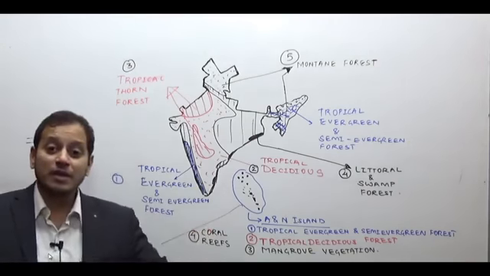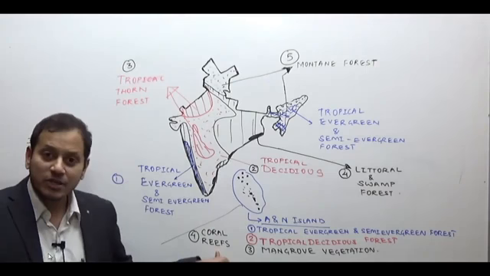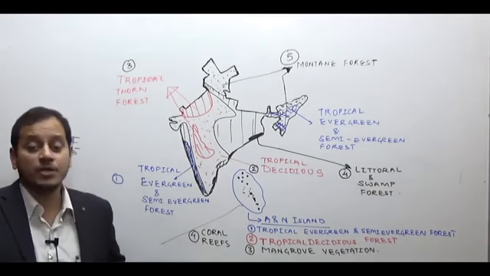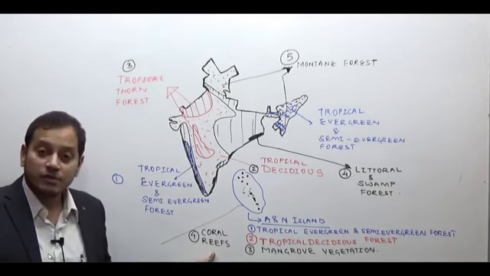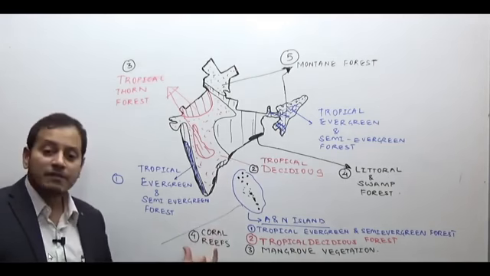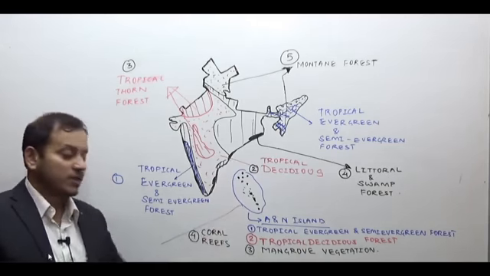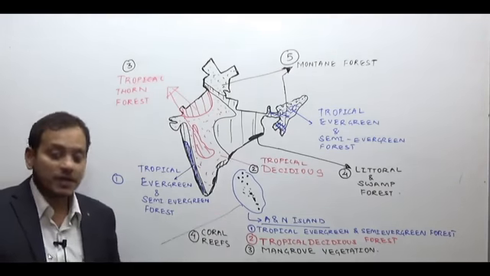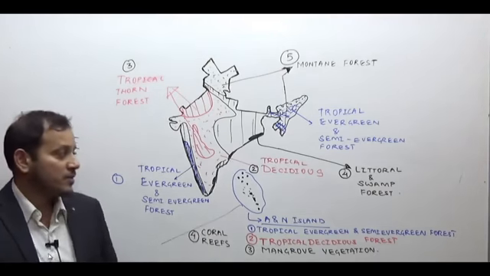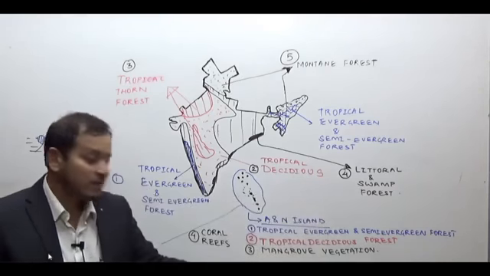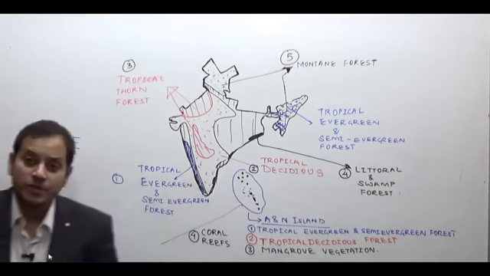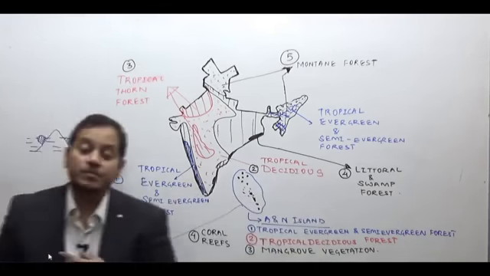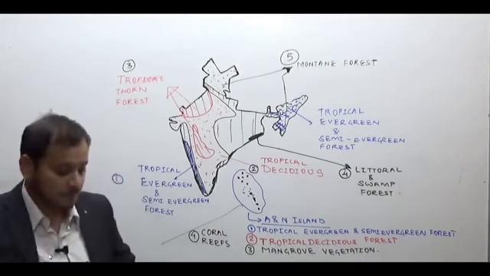All the four types of, although this is not a natural vegetation, but this can come as a question that even the mangrove is found here and coral reefs are also found here. So the natural vegetation, that's why I have written it separately. Here there are three types of natural vegetation: littoral swamp forest, mangrove, deciduous and tropical evergreen forest. Andaman and Nicobar has a high biodiversity.